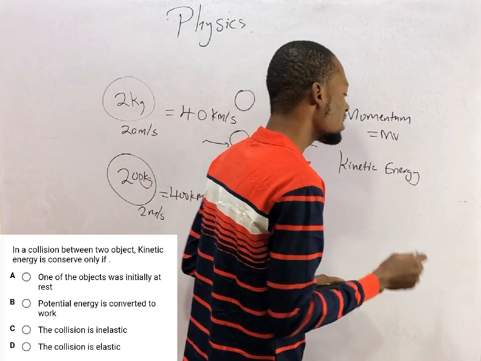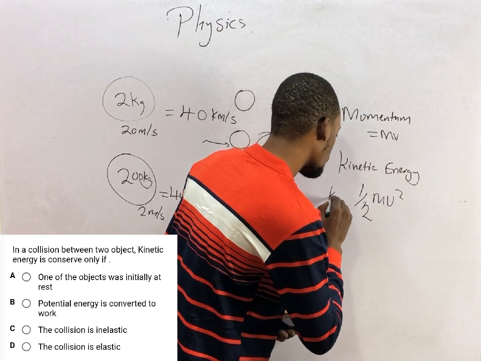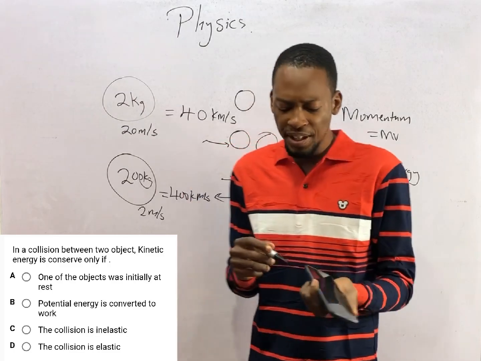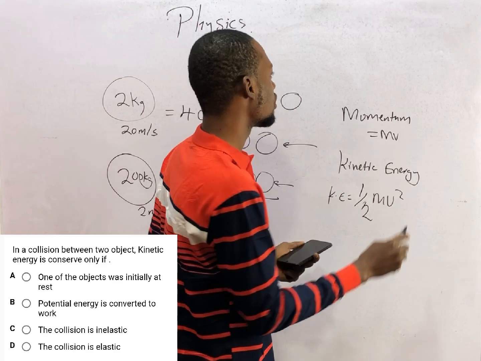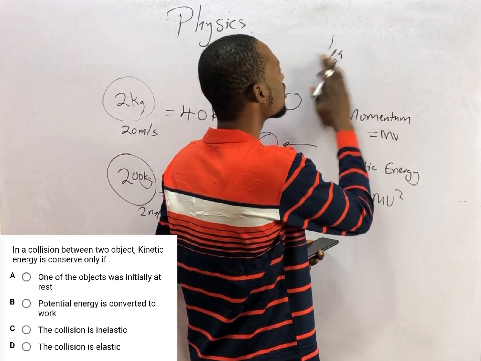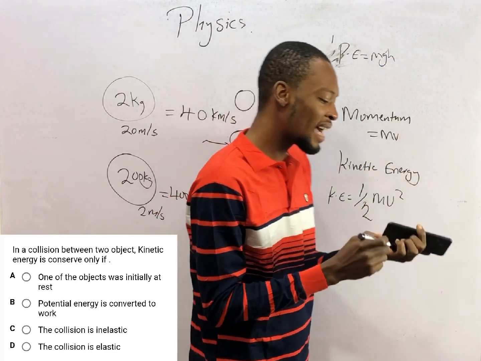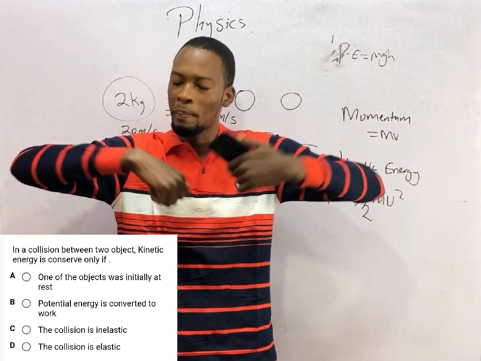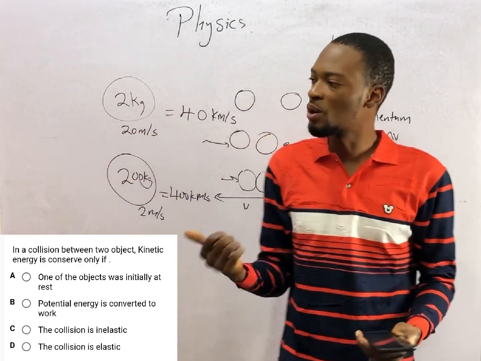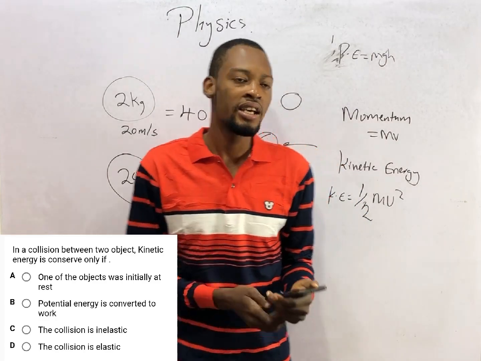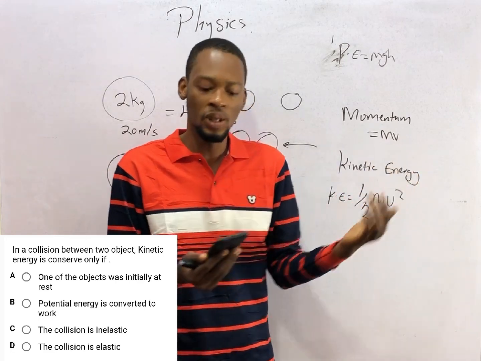While kinetic energy is the energy a body possesses due to motion. It is half mv squared. When you are moving, the energy you possess is kinetic energy. Then when you are at a height or due to position, you possess potential energy, which is mgh. Now when two bodies collide and they bounce back with their same velocity, we say that the collision is elastic because there is no loss in kinetic energy. In fact, momentum is conserved. It's not destroyed, the mass remains, it retains its velocity.